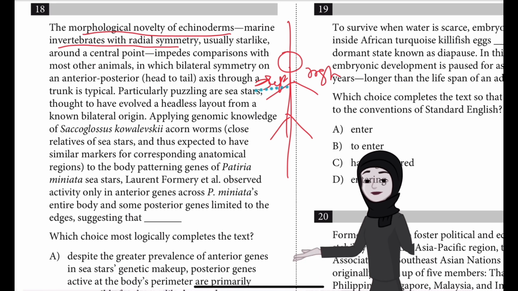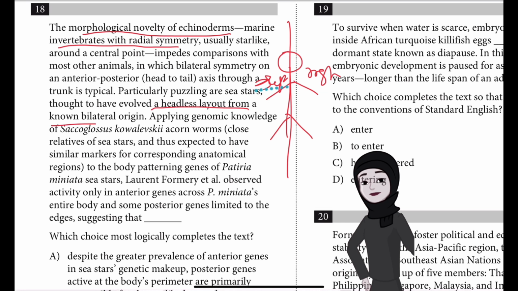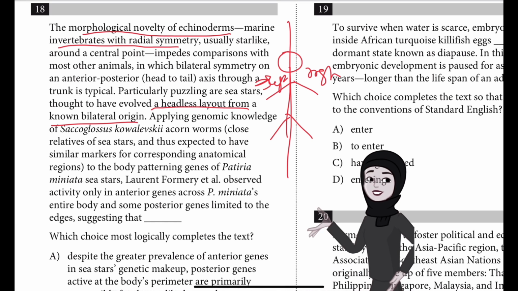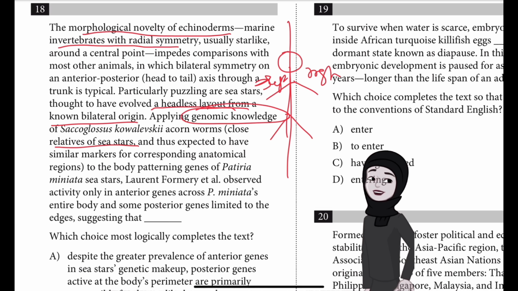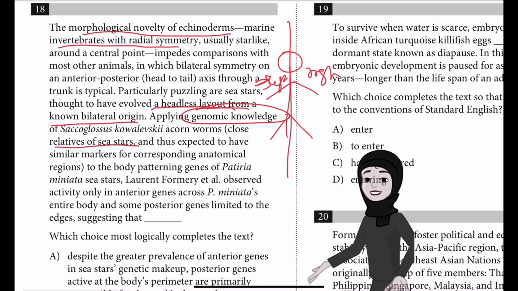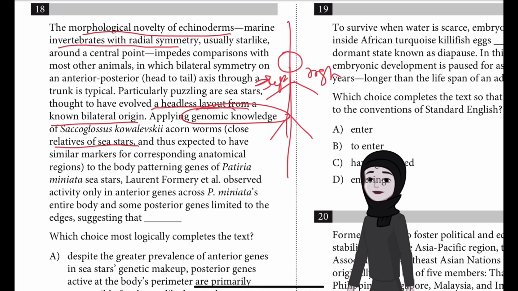Whereas these starfish, that's why they are puzzling. Particularly puzzling are sea stars thought to have evolved a headless layout from a known bilateral origin. So that's what they think, it's a headless layout because we cannot see the head. Applying genomic knowledge of Saccoglossus kowalevskii acorn worms. These are the close relatives of the sea stars. So they have now applied genomic knowledge to study this, and thus expected to have similar markings for corresponding anatomical regions to the body patterning genes of Patiria miniata sea stars.